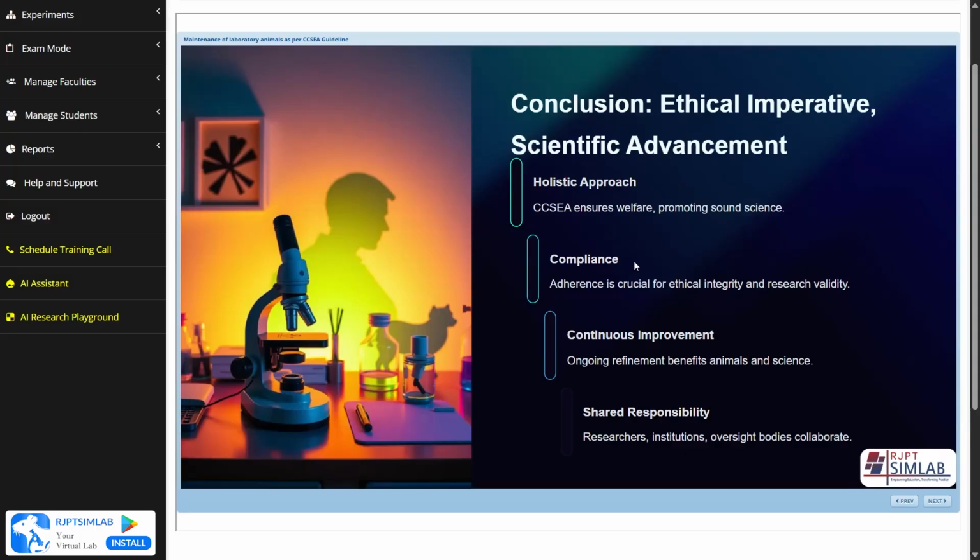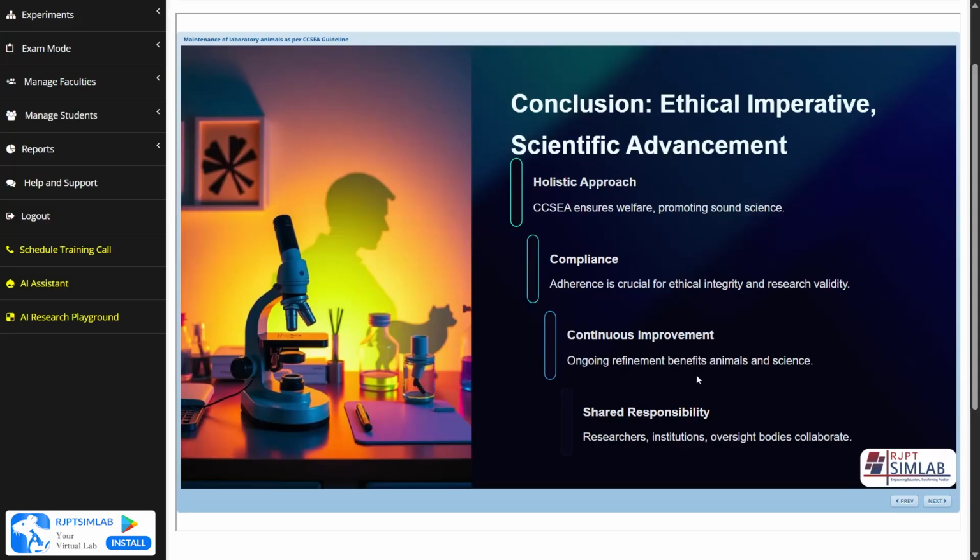Then the second, we have to see the compliance. Adherence is crucial for ethical integrity and research validity. Adherence is sticking to the ethical integrity and the research validity. And then we have to see the continuous improvement.